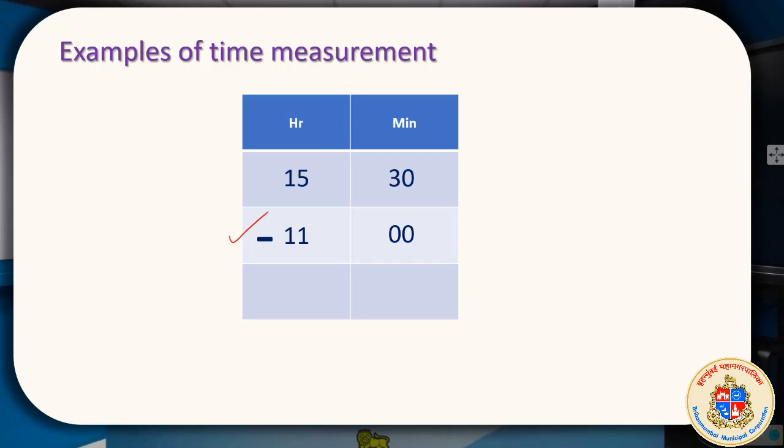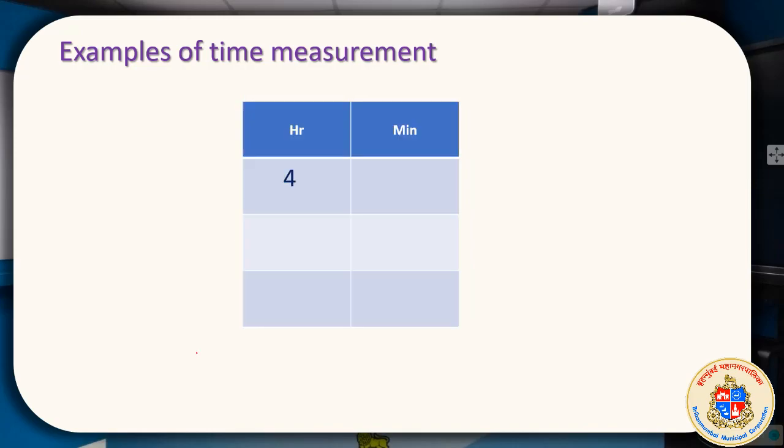Subtracting 11 hours from that, you will get 4 hours 30 minutes. Simple subtraction, the way we normally do subtraction. 0 minus 0 is 0, 3 minus 0 is 3, 5 minus 1 is 4, and 1 minus 1 is 0.